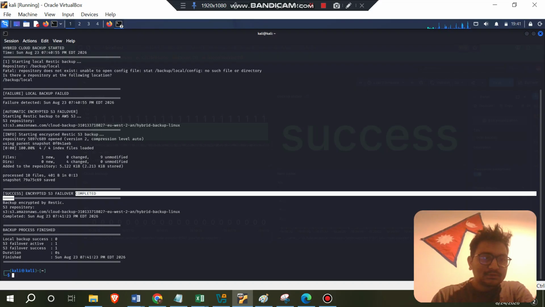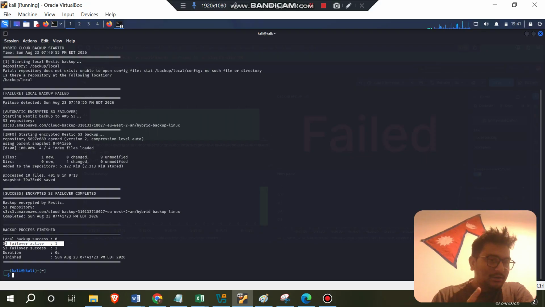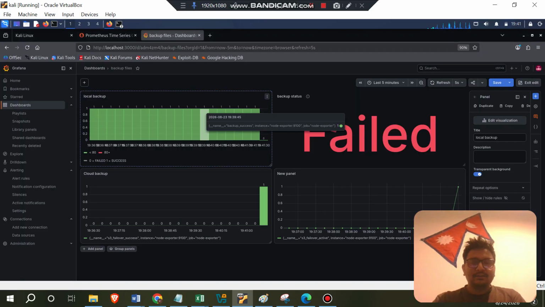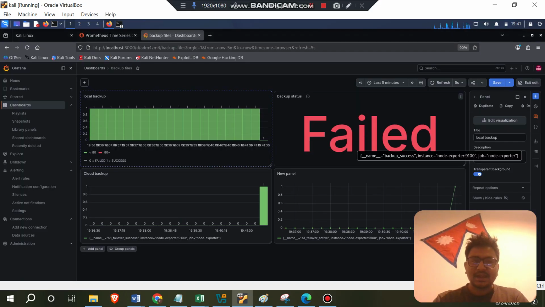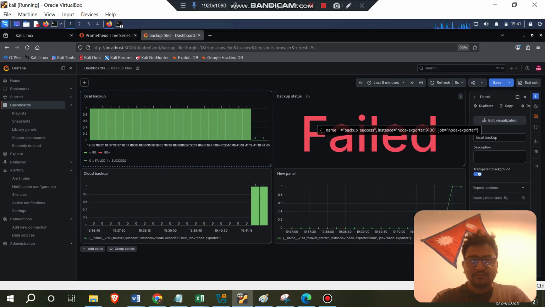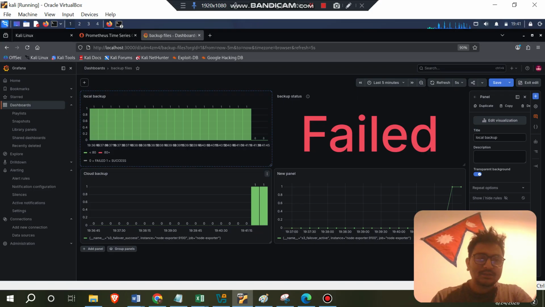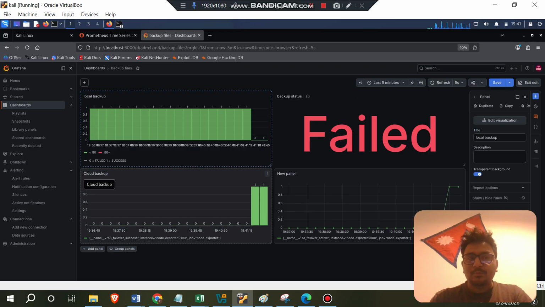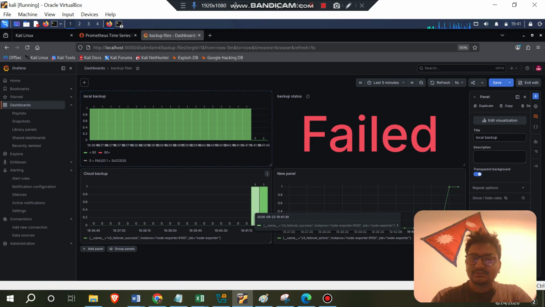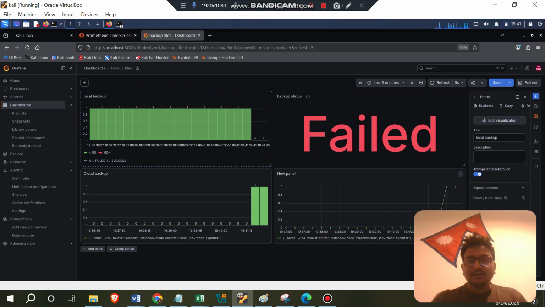The encryption and failover activities are completed, and data has started to save in the S3 bucket. Grafana is also showing the same results: the local backup has stopped and shows failed, and now the backup is happening in the cloud. You can see the trend of data being saved when the local backup failed.